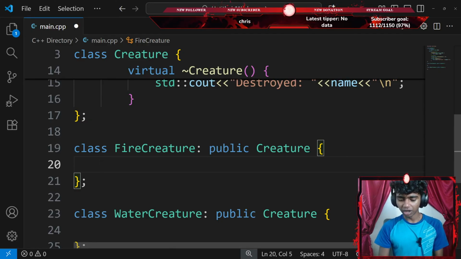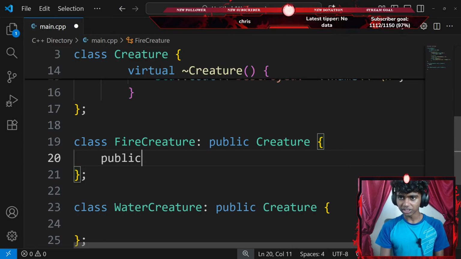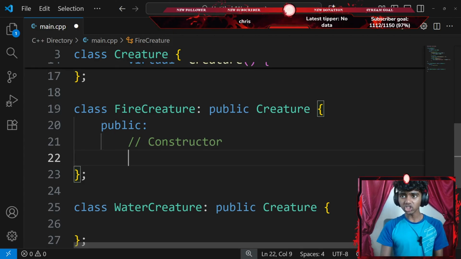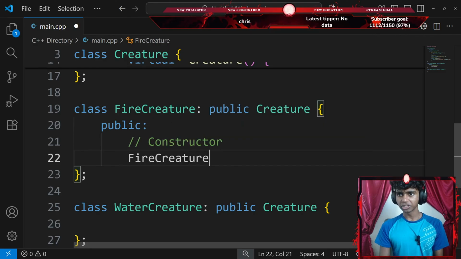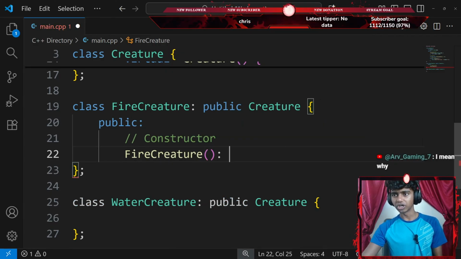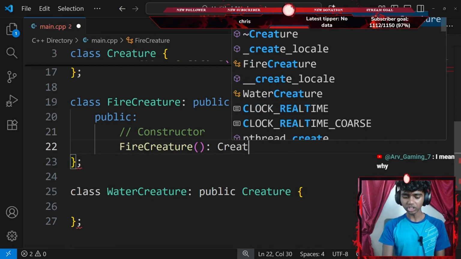Okay, that said, let's go ahead and publicize everything first of all. There we go. And then I'll add a comment that says something like constructor. Okay, now for my constructor, I'll create a constructor for my Fire Creature class. My Fire Creature class constructor doesn't require any parameters. So I could go with something like Fire Creature, add a pair of parentheses.